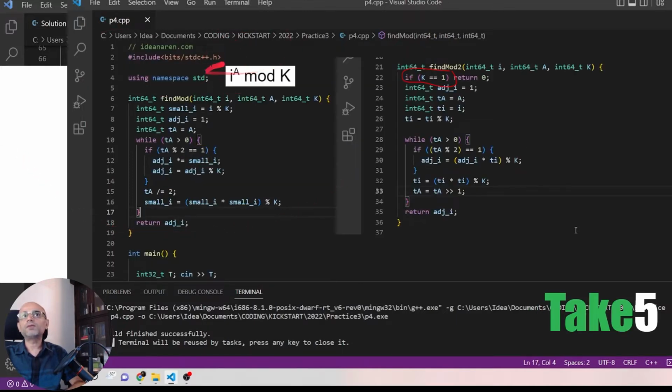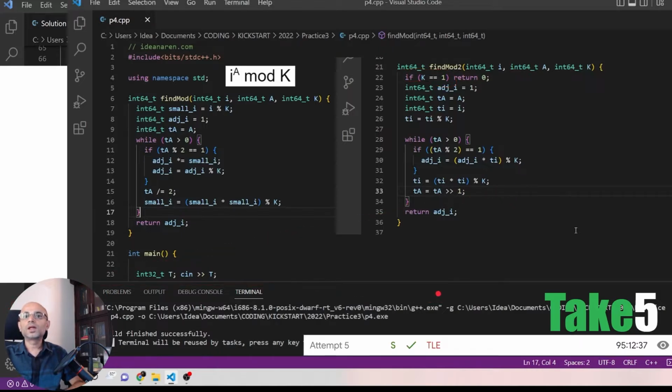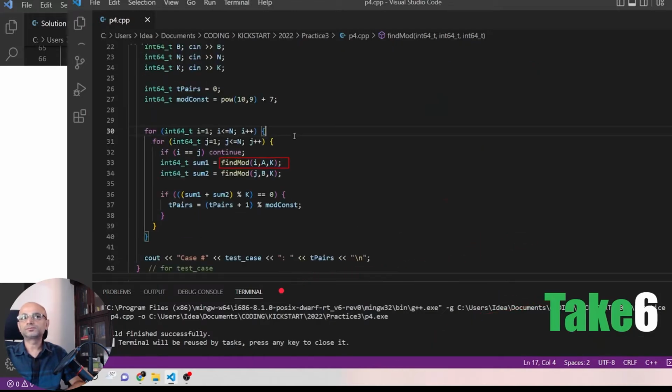So while finding our find mod, we will write the new find mod 2. We also need to take care of the corner case when K equals 1, so we will add that also. If K equals 1, we need to return 0. And this is our take 5, and this also results in TLE for test set 2.